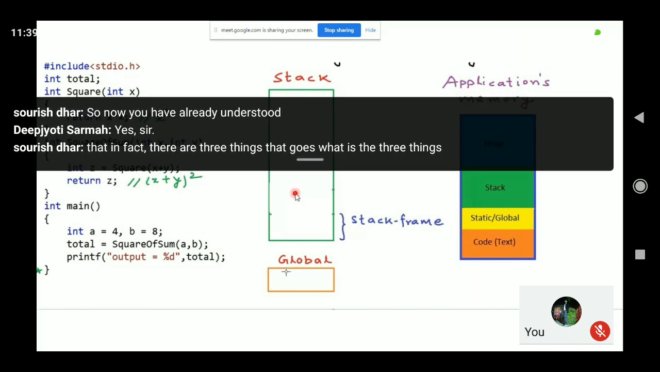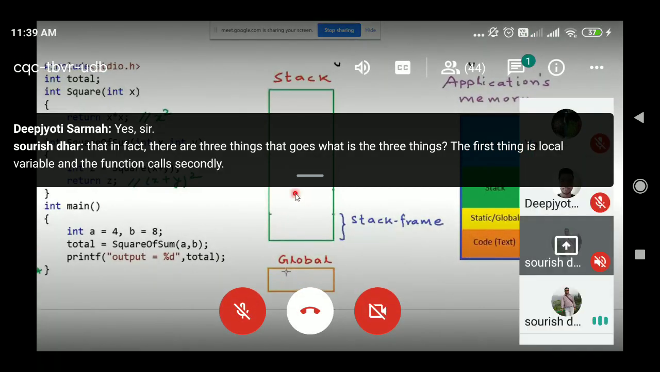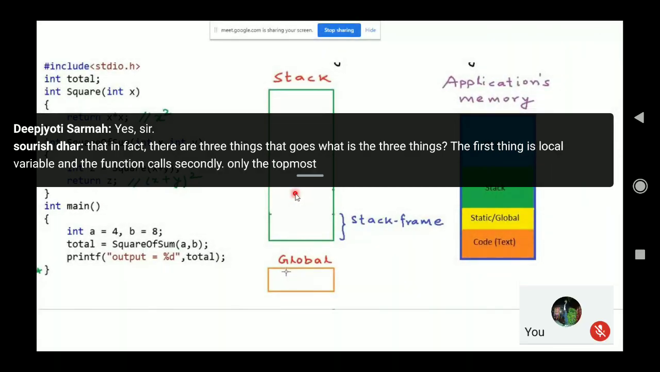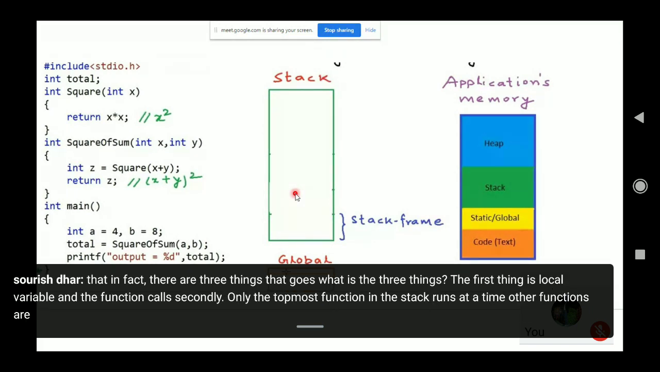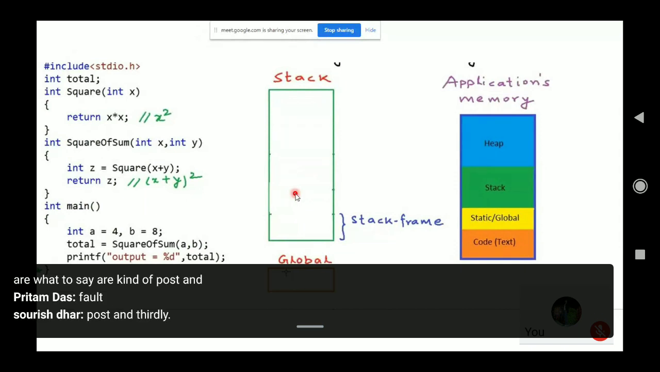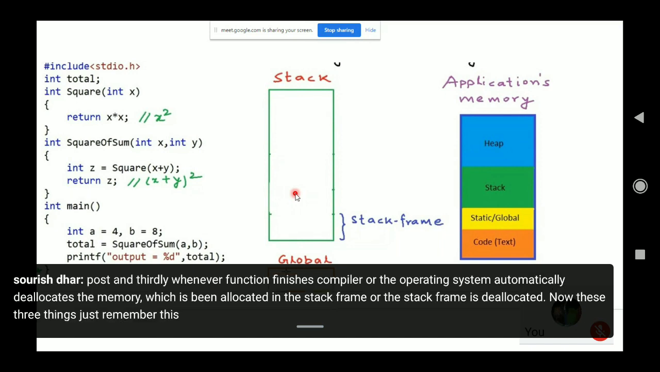The first thing is local variables and the function calls. Secondly, only the topmost function in the stack runs at a time. Other functions are kind of paused. And thirdly, whenever the function finishes, the compiler or the operating system automatically deallocates the memory which has been allocated in the stack frame, or the stack frame is deallocated. Now just remember these three things in your mind, because now we'll be coming to heap in a little while.